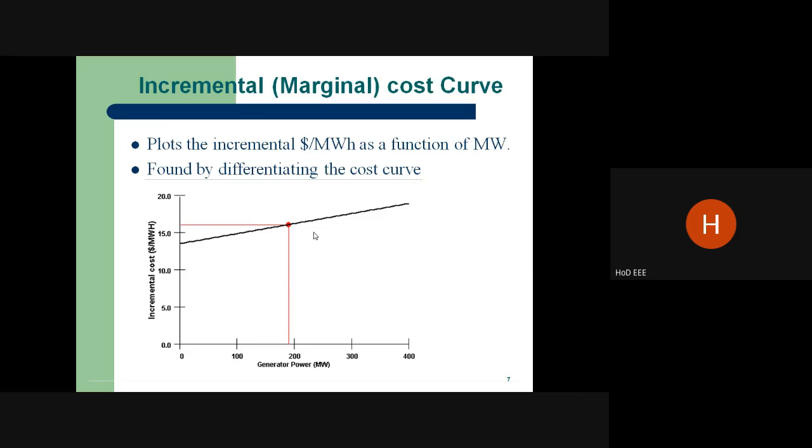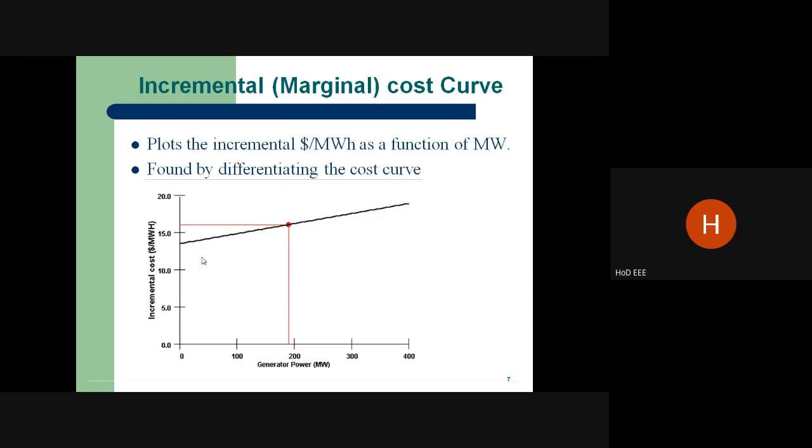Another one, if it is kilocalorie, it is equivalent to the electrical equivalent of heat. This will give the generating unit efficiency.